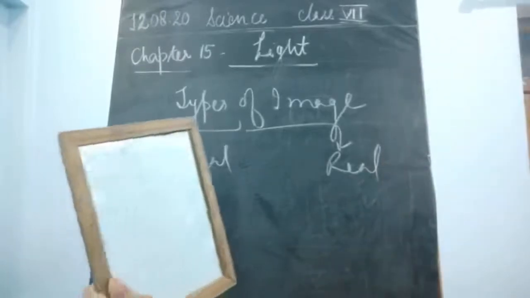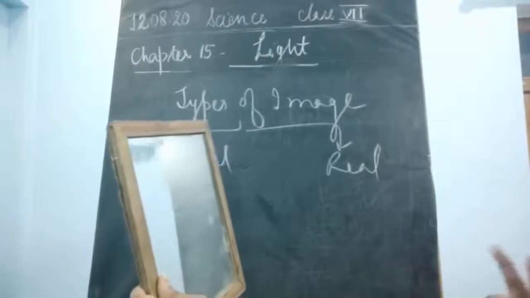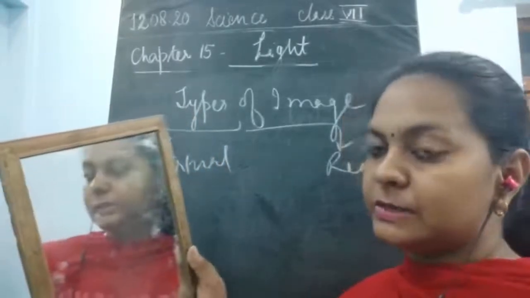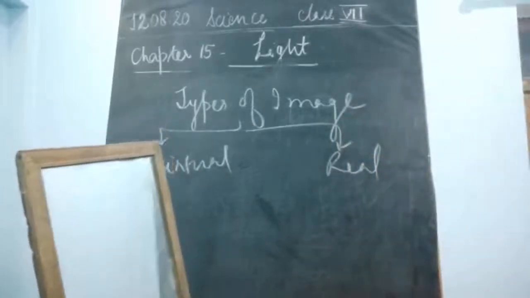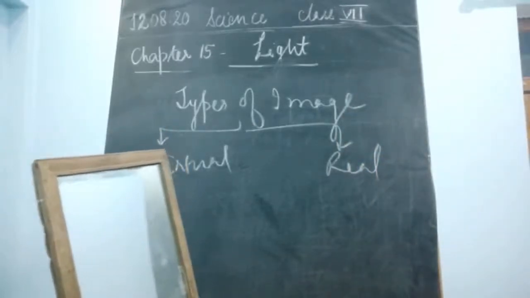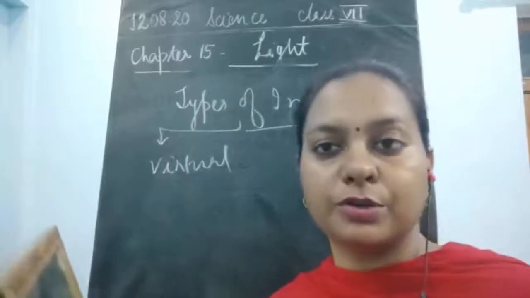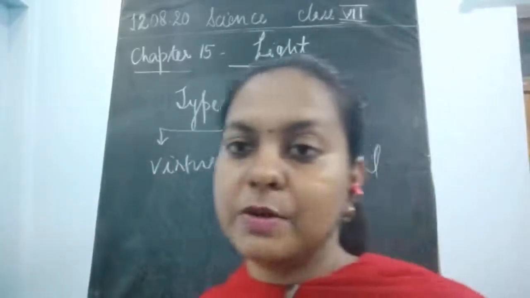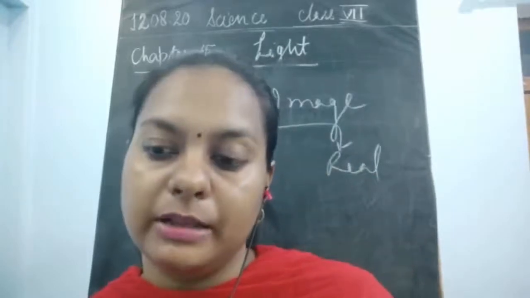As soon as I move from here, what happens? See, the image goes away. Similarly, when I come back, the image is shown here again. As I move, the image is not present. So this is what is known as the virtual image. It is very easy for you to understand. Virtual image means till the time you are standing in front, you would be able to obtain the image.